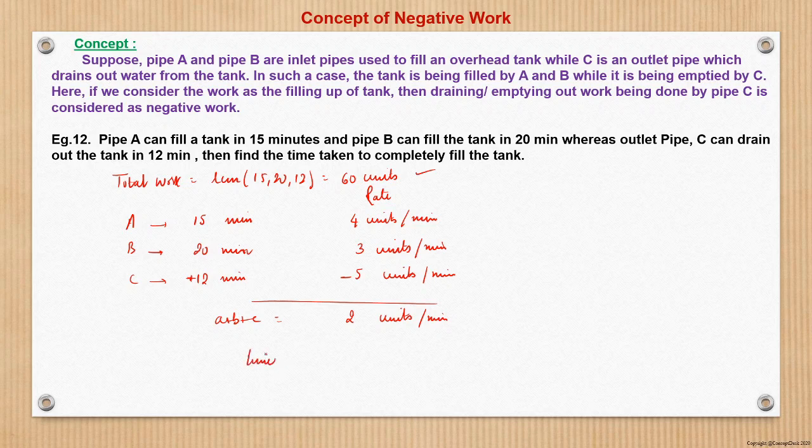So to finish the total work of 60 units, the time taken to do 60 units of work at the rate of 2 units per minute is what? 60 by 2 is 30 minutes, right? So this is the time taken here.